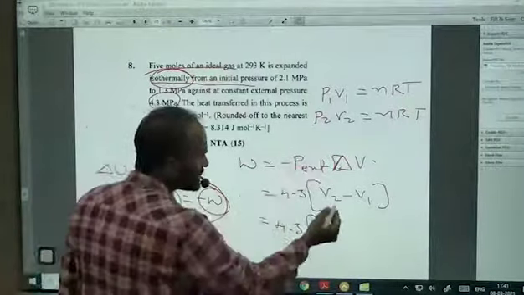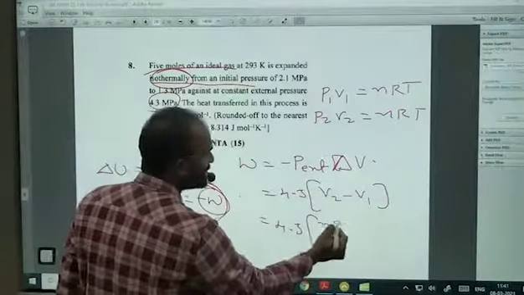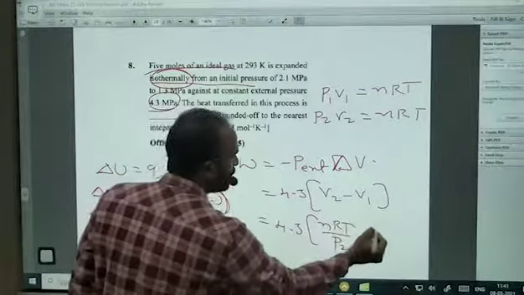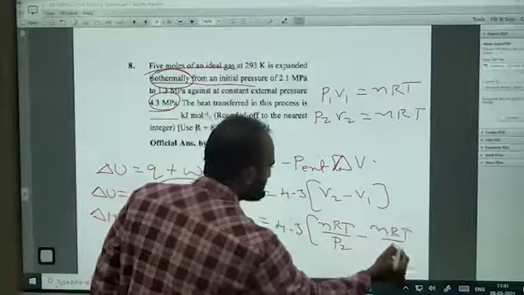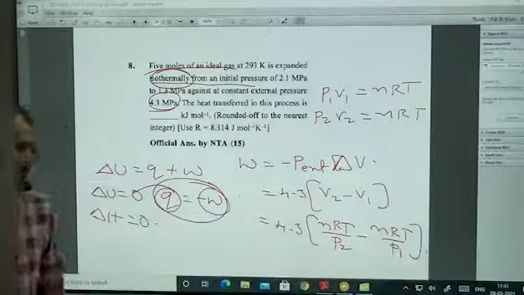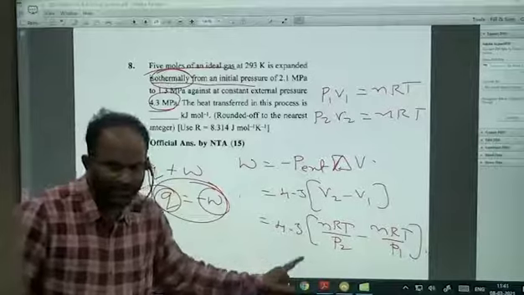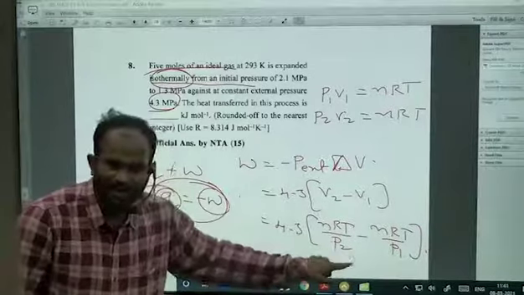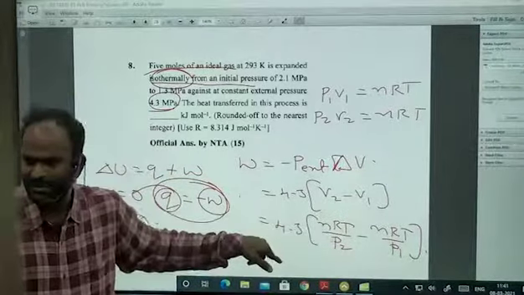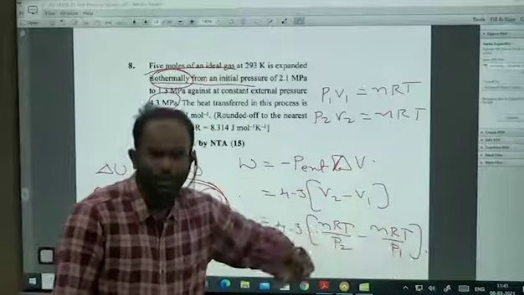This is nRT divided by P2 minus nRT divided by P1. Here it is megapascal, here also we will substitute in megapascal. Megapascal gets cancelled, so no issue with the pressure.